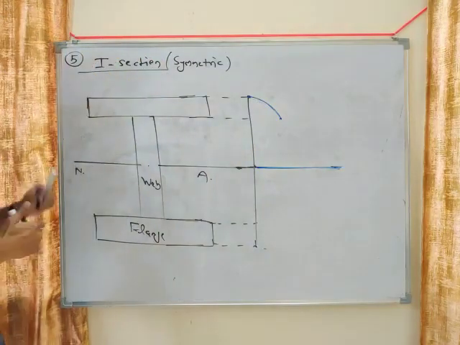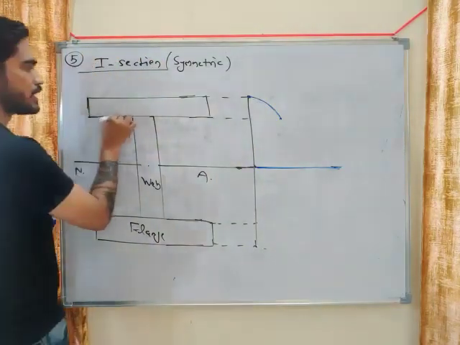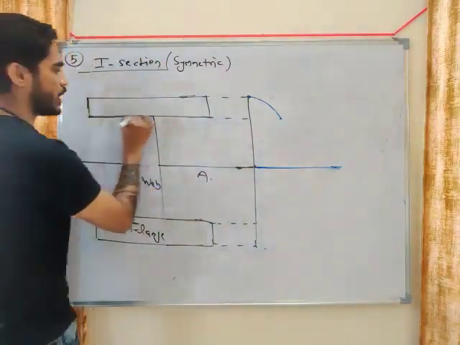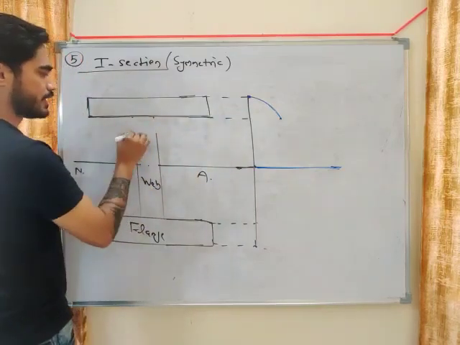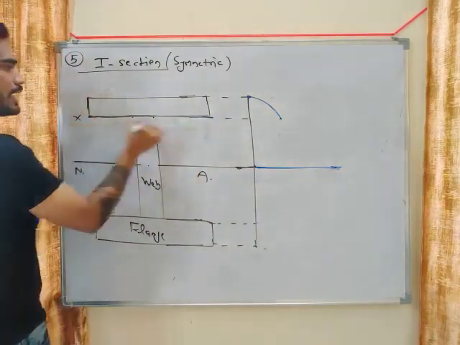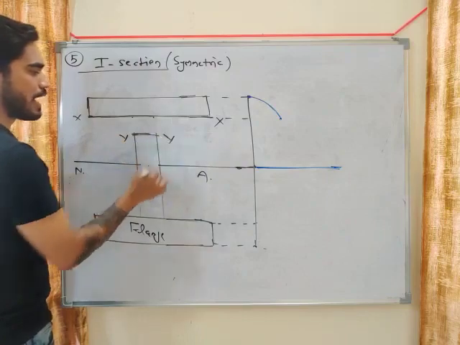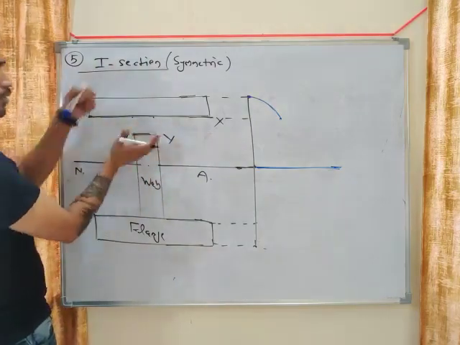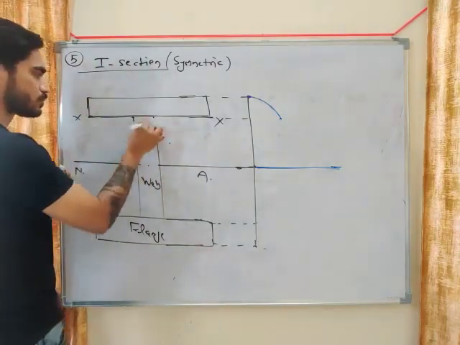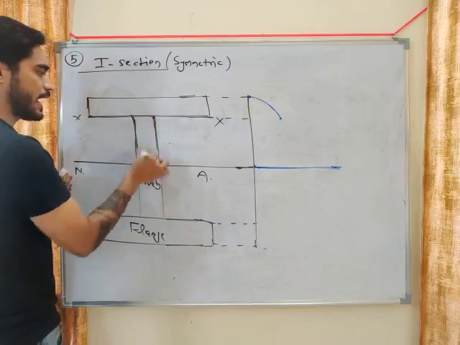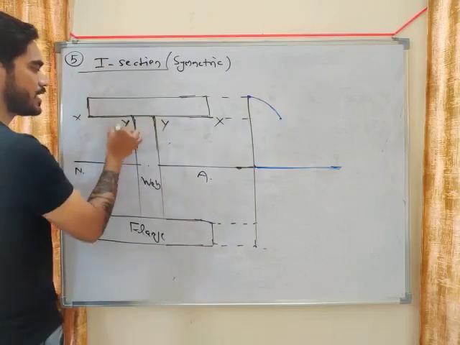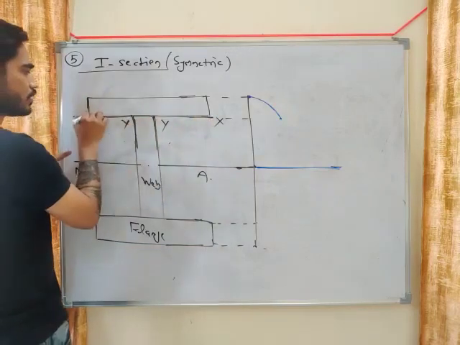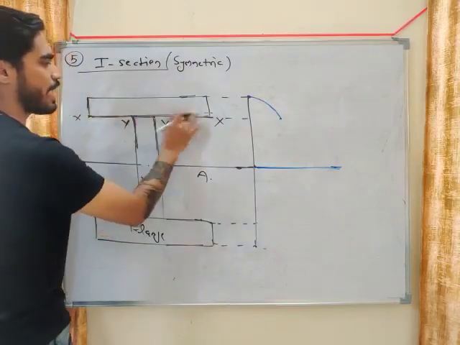Now look at these layers. Let's consider these two layers. This is one layer, XX, in the flange, and this is another layer, YY, in the web.